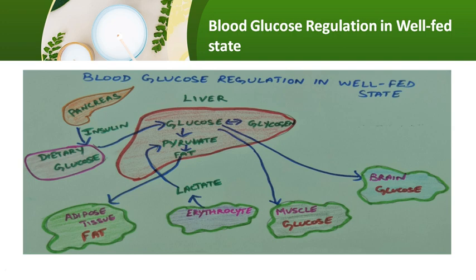So the entry of glucose into erythrocytes, muscles and brain cells will be triggered with the help of insulin, so that the excess glucose will be utilized by the cells of extrahepatic tissues, and in that way the glucose level comes within the reference range.